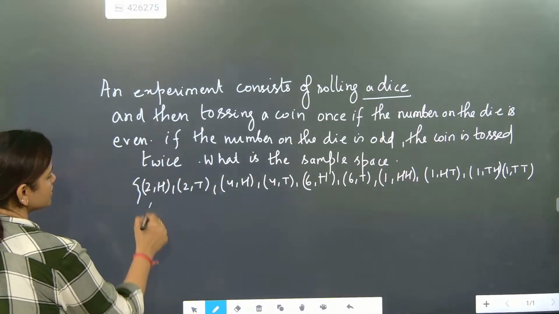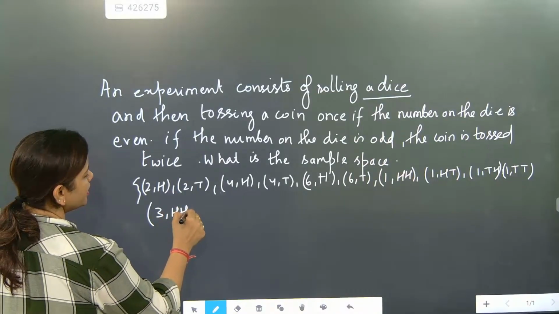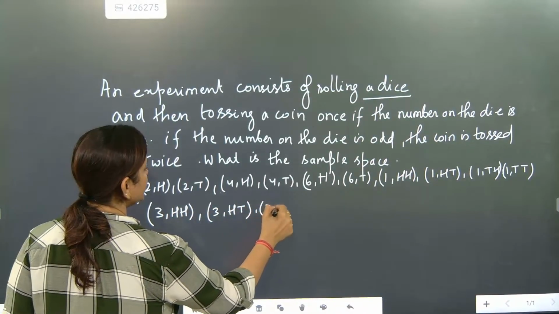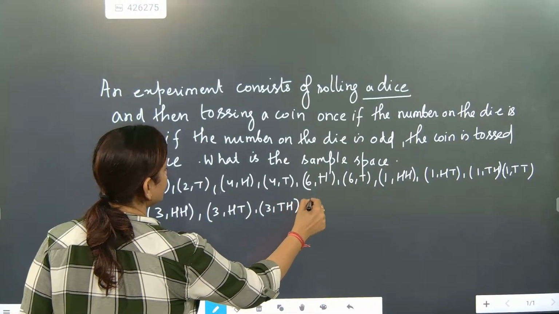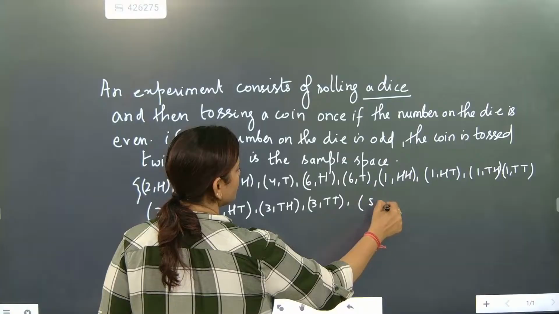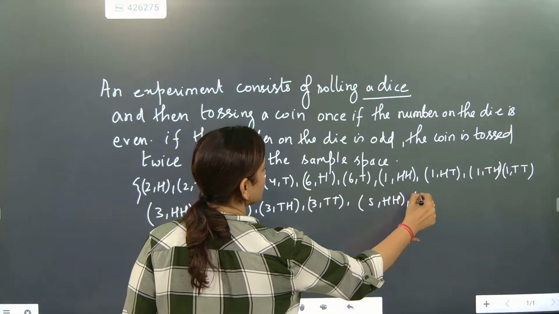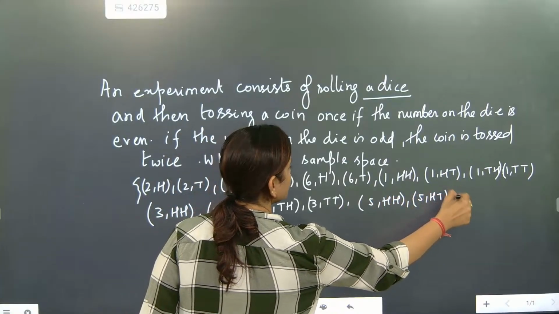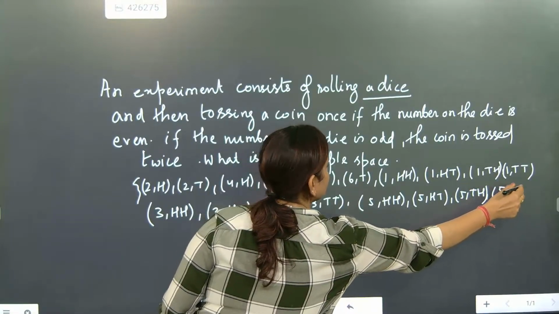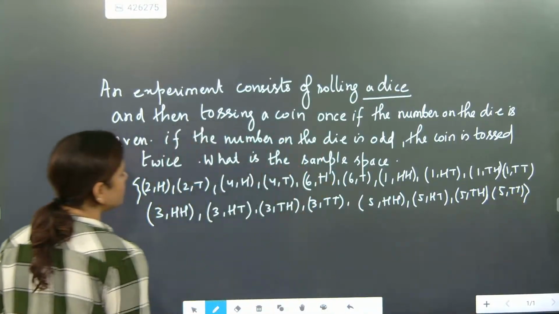Then with 3 also the same scenario will be there. Head head, head tail, tail head, and tail tail. With 5 also the same scenario, head head, head tail, tail head, and tail tail. So total how much is it coming, beta?